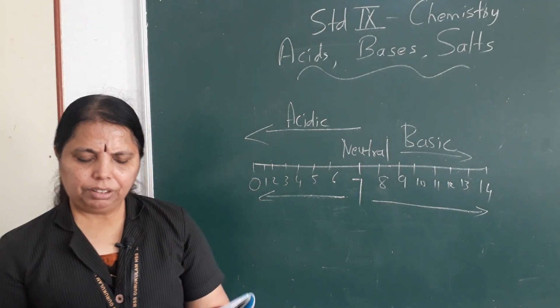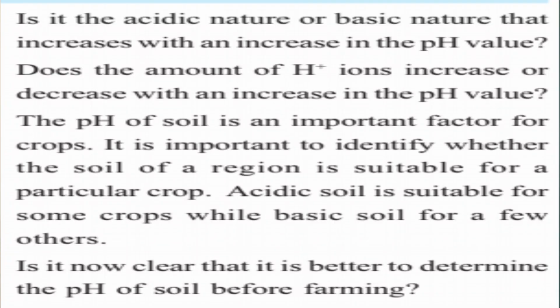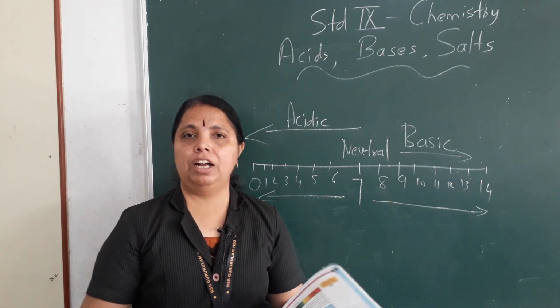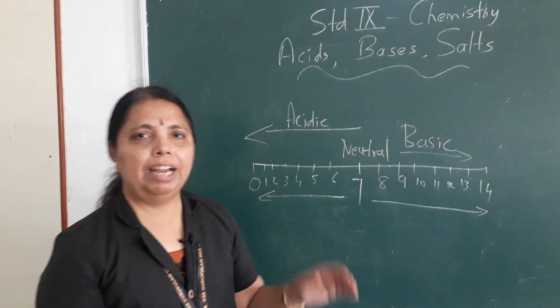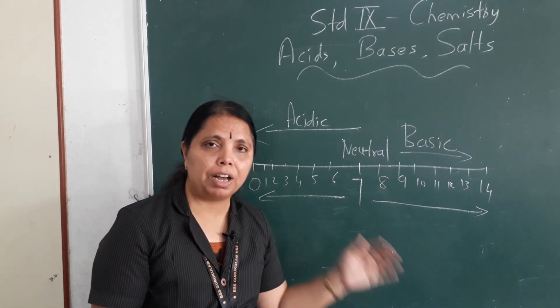Okay, the pH of soil is an important factor for crops. It is important to identify whether the soil of a region is suitable for a particular crop. Acidic soil is suitable for some crops, while basic soil for a few others. So, is it now clear that it is better to determine the pH of soil before farming? I hope now you have understood that we have to know the pH of the soil before farming.